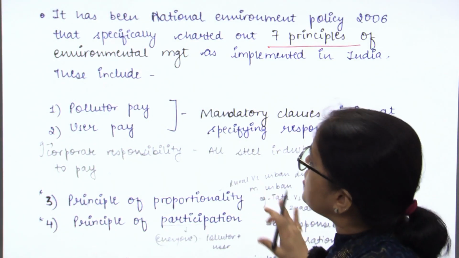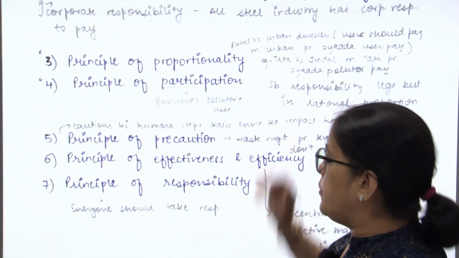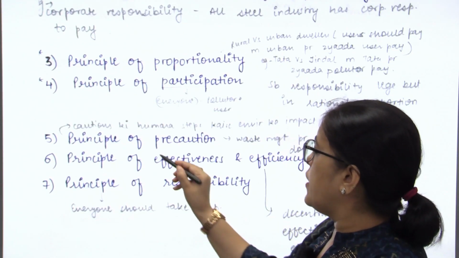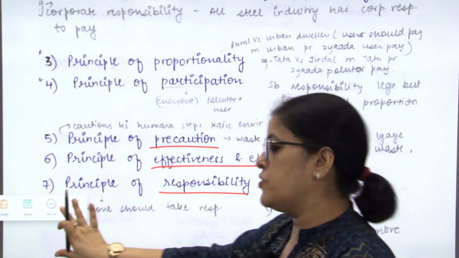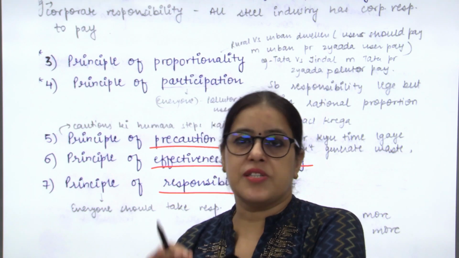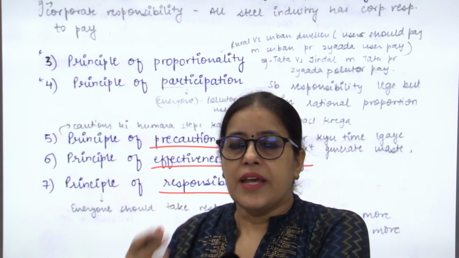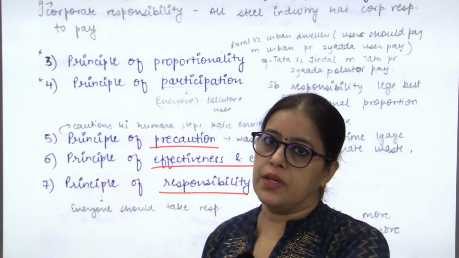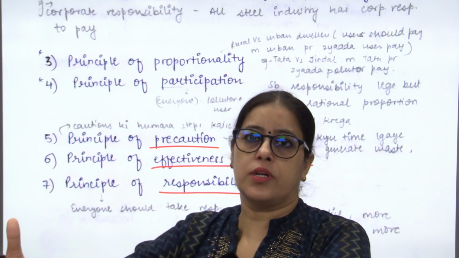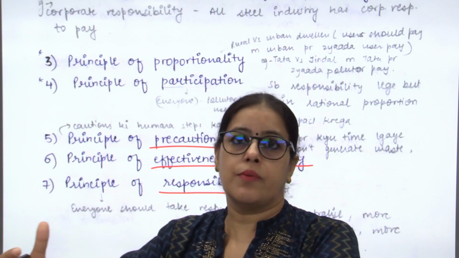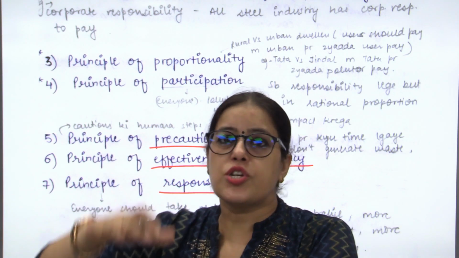हम आगे स्क्रॉल कर रहे हैं, 4 प्रिंसिपल्स आपको दिखा दिए, बाकी प्रिंसिपल्स ये हैं. प्रिंसिपल्स ऑफ प्रिकॉशन, प्रिंसिपल ऑफ इफेक्टिवनेस एंड एफिशिएंसी एंड प्रिंसिपल ऑफ रिस्पांसिबिलिटी. Principle of effectiveness and efficiency and responsibility is derived from human behavior. I need to develop the understanding that I am utilizing natural asset. Without which I cannot survive. I need to be judicial with its utilization.